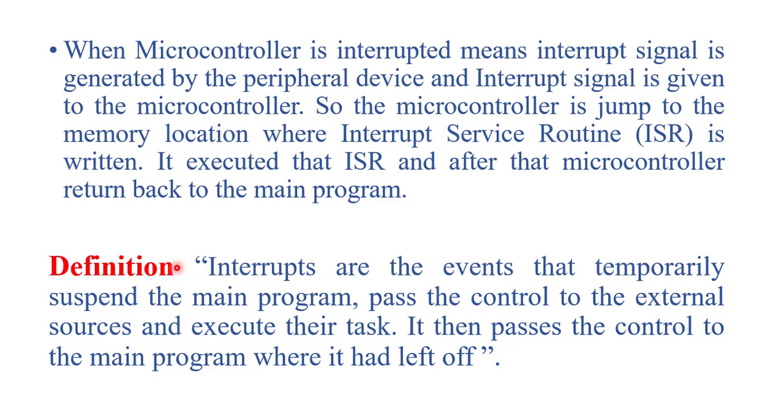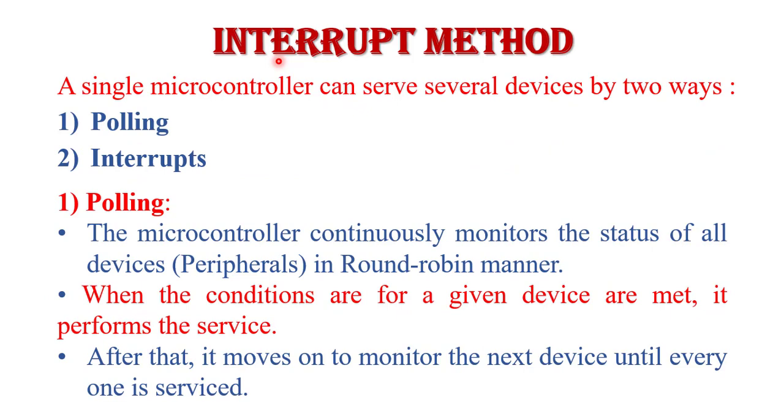Now the proper definition of interrupt is: interrupts are internal or external events that temporarily suspend the main program and pass the control to the external source to execute its task. It then passes the control back to the main program where it had left off. Now, methods of interrupt. As we know, a single microcontroller can serve several devices. These devices connect internally or externally in two ways. First is polling and second is interrupts.